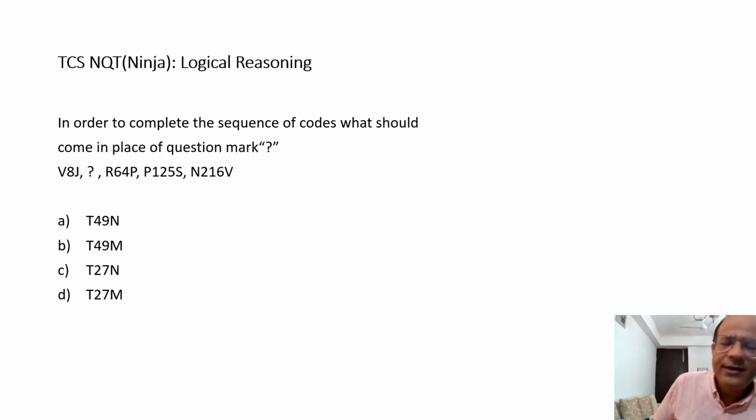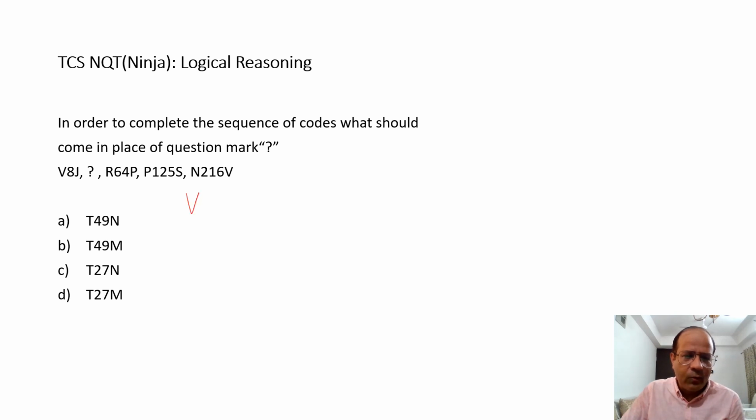Then there is logical reasoning, and you would get a sequence of code. Let's see what is there. I write the code on my own, let's say like this. This is the first term. The second term is left as a question mark, which we need to figure out. And the next are R64P, P125S and N216V. Okay, this is it.